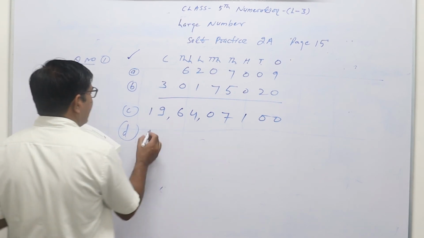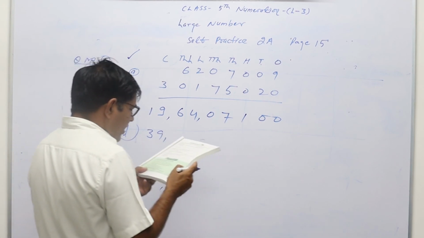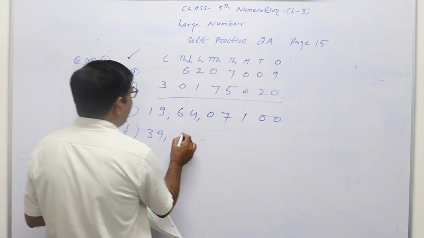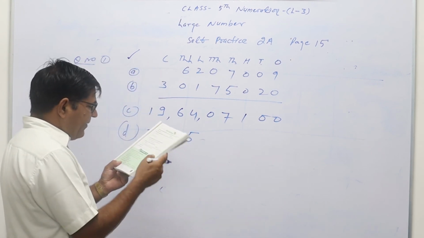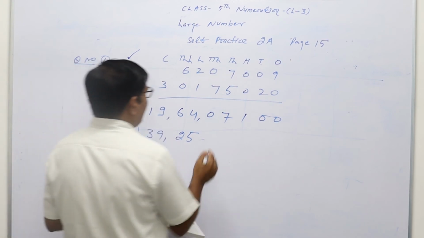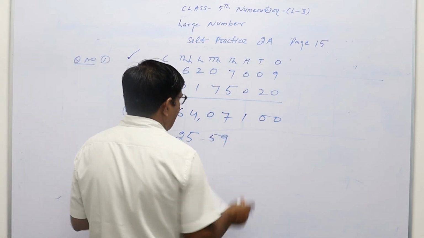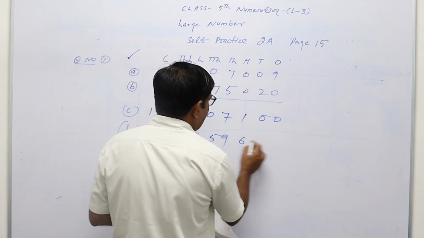This is 39 crore, 25 lakh, 59,000, and 618.